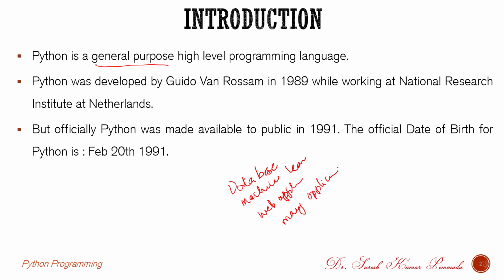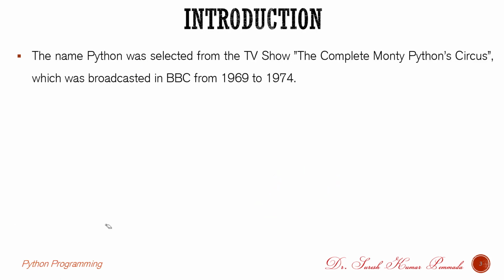It was developed by Guido van Rossum in the year 1989. While developing Python, he was working at the National Research Institute in the Netherlands. But it was officially available to the public from the year 1991, and the official date of birth of Python is February 20th, 1991. The Python name was selected from a popular BBC TV show, which was aired from 1969 to 1974, and it was taken from the show name called The Complete Monty Python Circus.